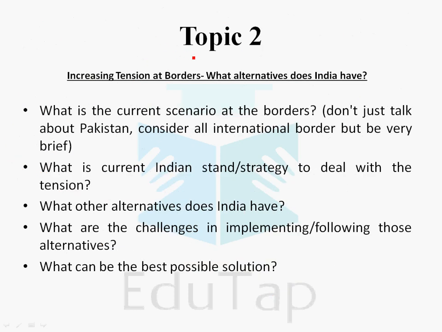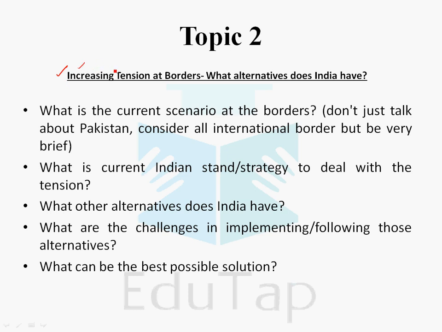Let's move to the second topic. Now the second topic was increasing tension at the Indian borders. What alternatives does India have? Kindly go through the topic at least 3 to 4 times, 5 times. Read the topic again and again. Increasing tension at the borders. It shows that the tension is increasing, first of all.